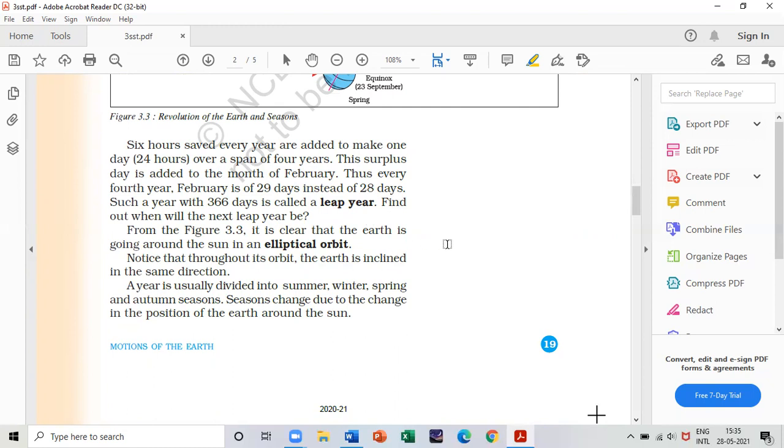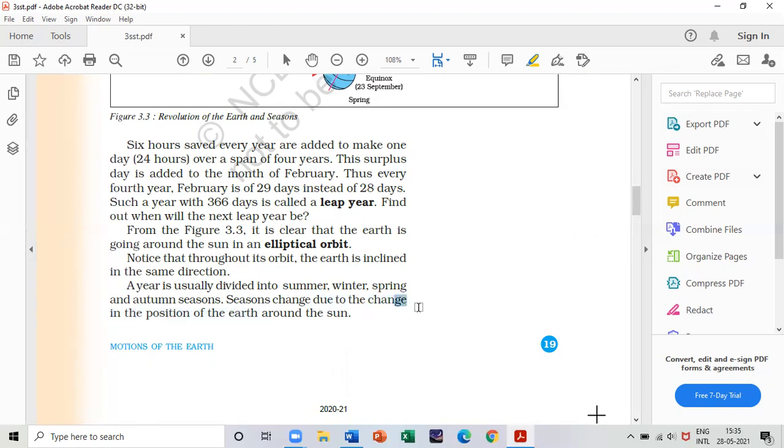And what do you mean by the elliptical orbit? It is clear that the Earth is going around the Sun in an elliptical orbit. So throughout its orbit, the Earth is inclined in the same direction. A year is usually divided into summer, winter, spring, and autumn; season changes due to change in the position of the Earth around the Sun. Underline this section also.